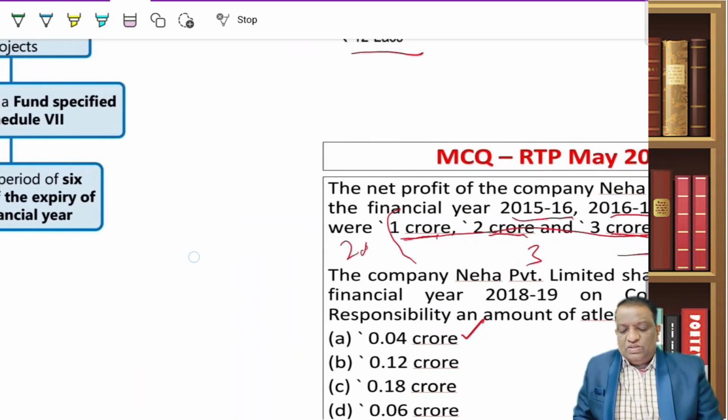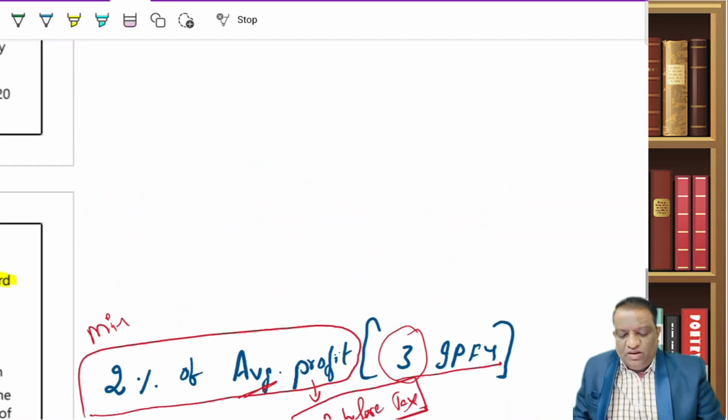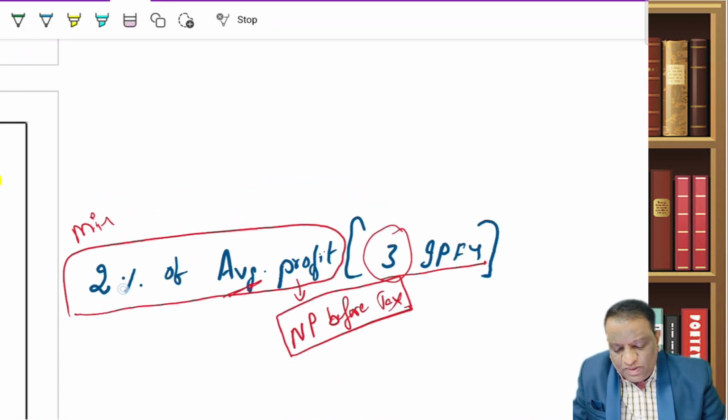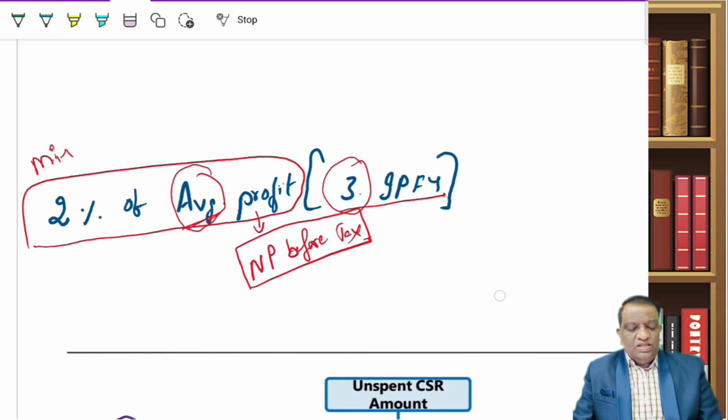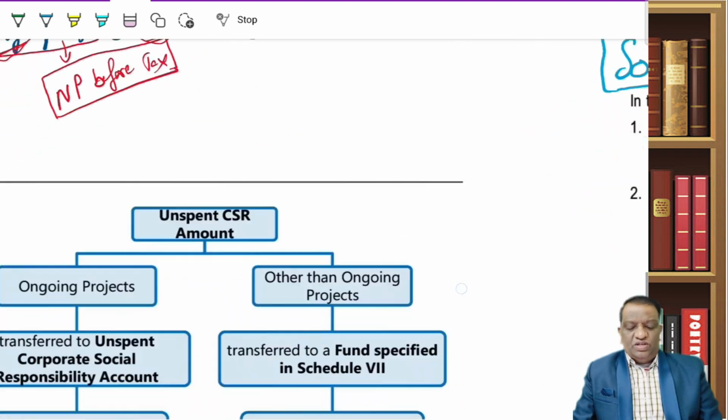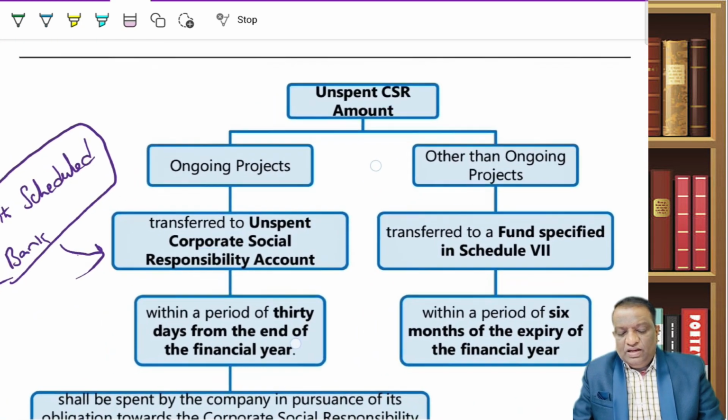It's a simple one. So coming back to it, how much money do I have to spend on CSR? 2% of average profit. When I use the word average, I mean 3 years. But what if I am not in existence for more than 3 years? I have recently started. Then take the average of all those years. When I say profit, I am talking about net profit before tax. If you remember this, you can answer all these questions comfortably. Let's move on.